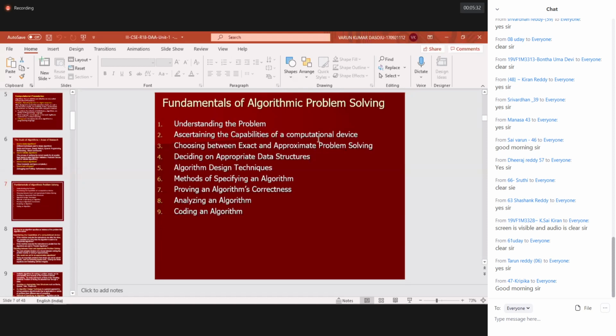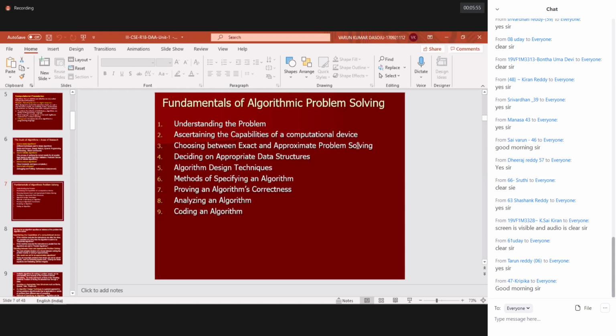Next, we want to understand the capabilities of the computational device. What kind of device are we using to execute that particular program? Are we executing on a mini computer, a mainframe computer, a supercomputer, or a client-server architecture? Which kind of device are we using to execute this? This was already explained in the last class.